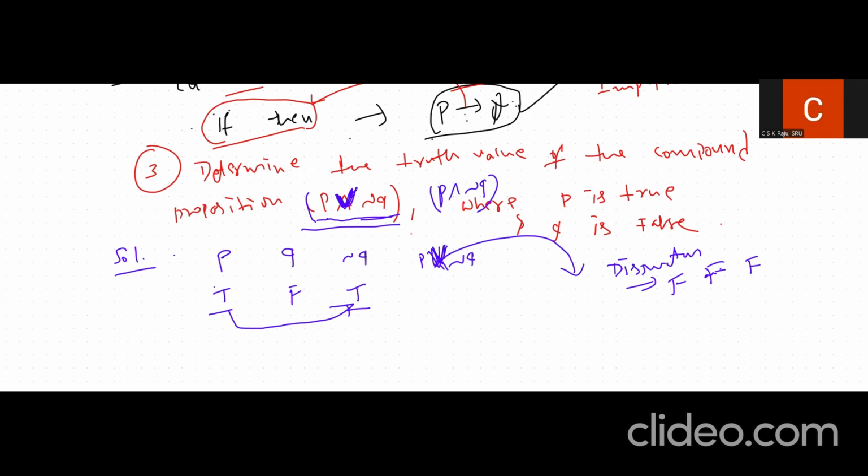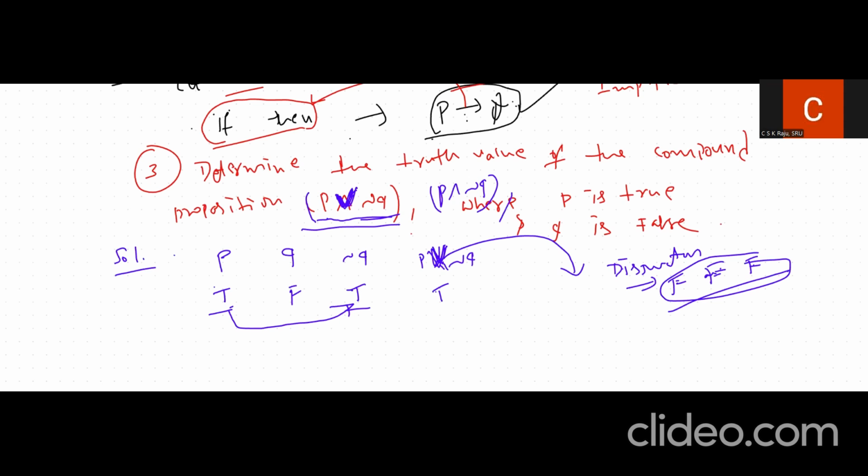We have to get false only when the first statement is false and the next statement is false. But here we are having true. So we'll be getting true only, because it follows the disjunction of the proposition as we defined them. Similarly, we can also calculate P disjunction negation P, and from the same question we can also derive various questions.